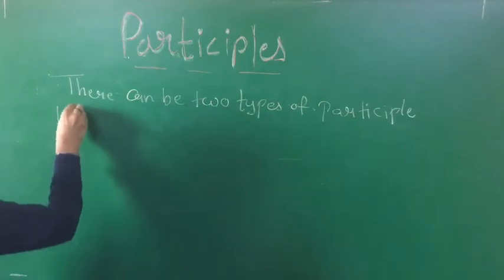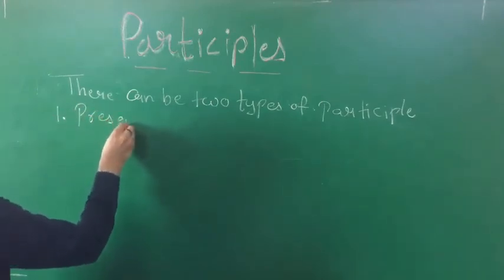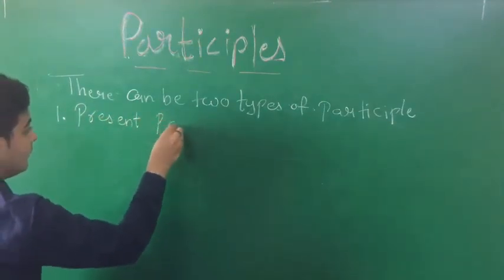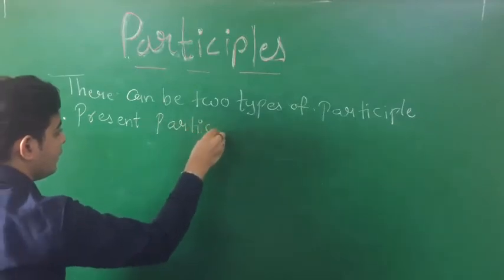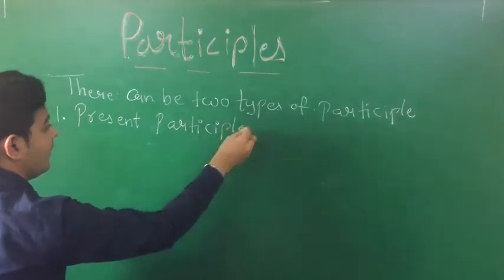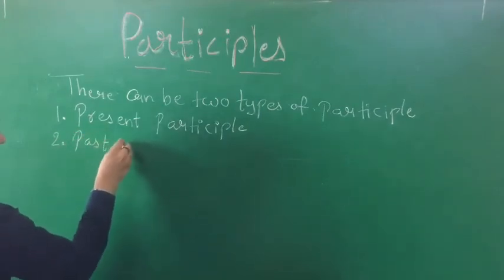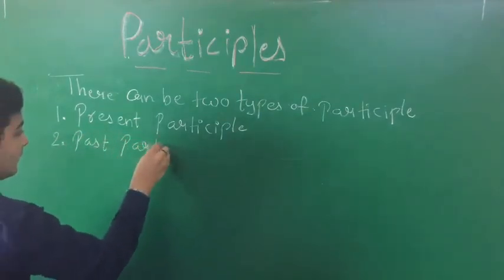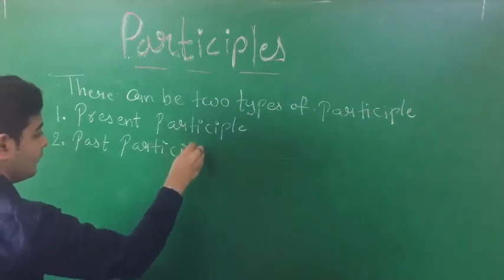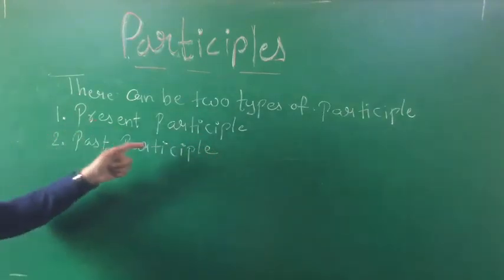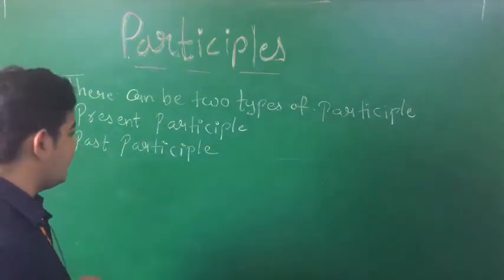First one is present participle, and second one is past participle. Correct? Present participle and past participle.